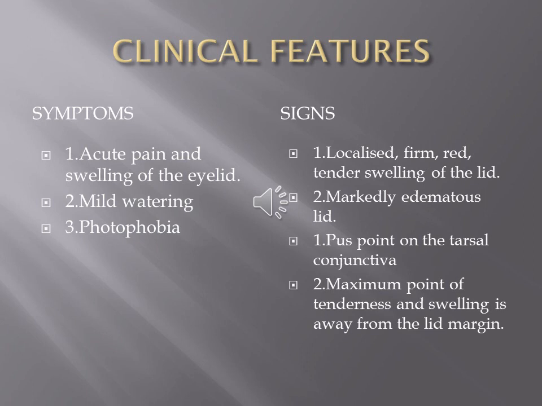The pus can point on the tarsal conjunctiva or at the lid margin from the openings of the meibomian duct. The maximum point of tenderness and swelling is away from the lid margin, which is a characteristic feature, because the glands are in the tarsal plate, so the lesions are away from the lid margin.